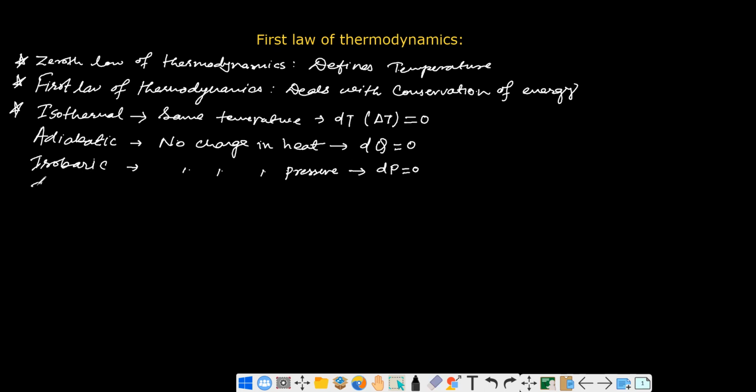Similarly, there is another, that is isochoric system, isochoric process. So isochoric, choric means related to volume. So if there is no change in volume of the process, then this process is called isochoric process. So that is dV equal to 0. In the system there is no change in volume.